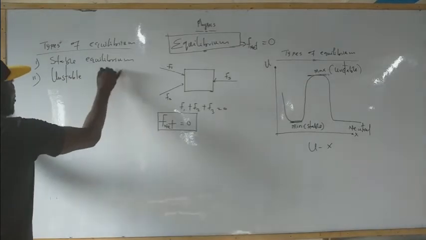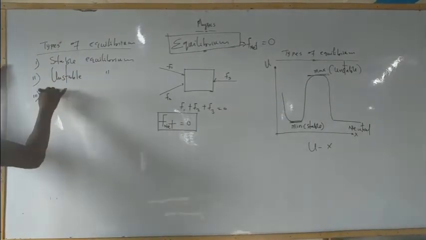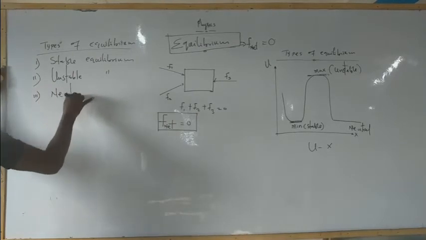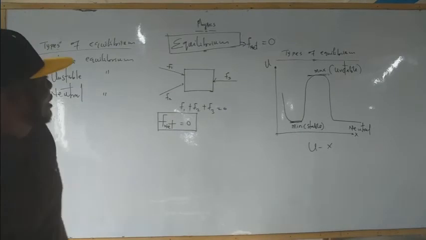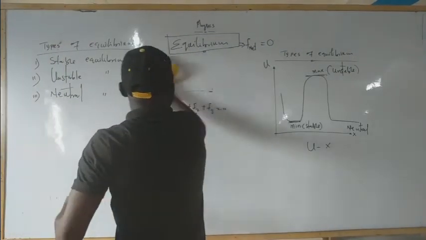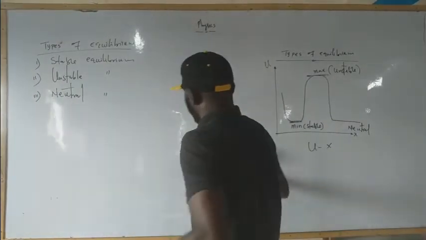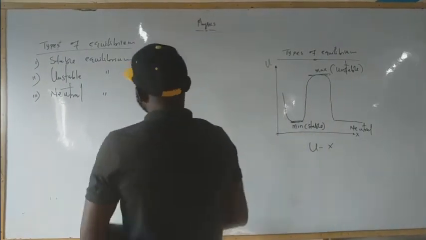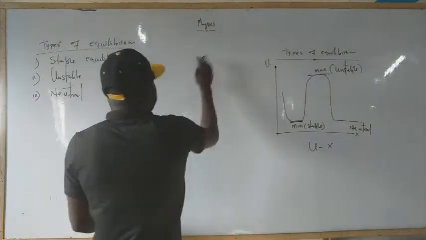The last one is neutral equilibrium. So let's look at what stable, unstable and neutral equilibrium are.